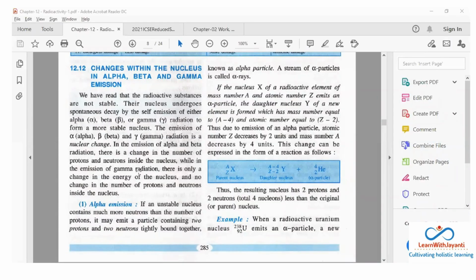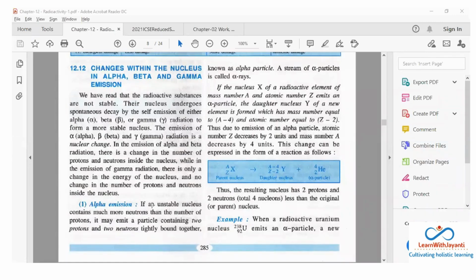While in the emission of gamma radiation there is only a change in the energy of the nucleus. So when gamma is radiating there is no change in the proton or neutron or electron. Okay, there is only change in the energy of the nucleus which is very big. So basically when gamma radiation is happening, a lot of energy is released and that is called nuclear energy. But there are no changes in the number of proton and neutron.